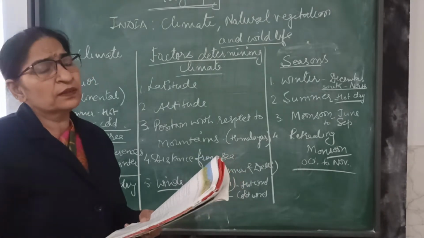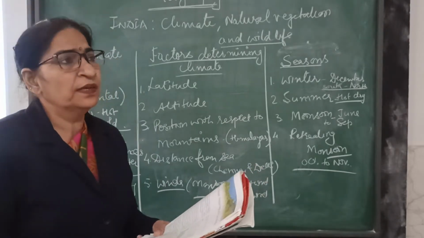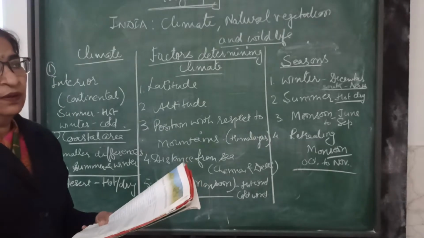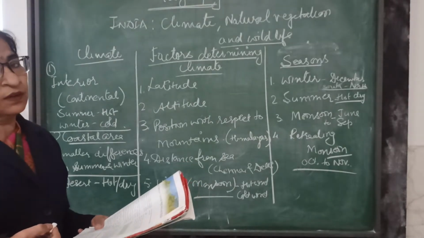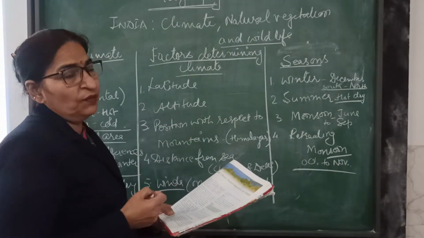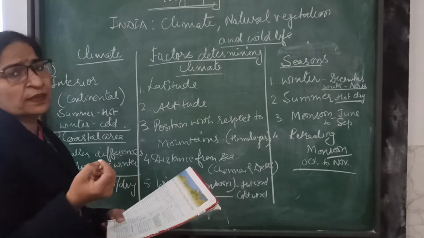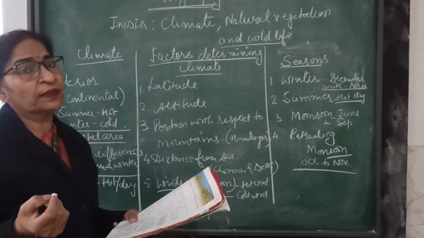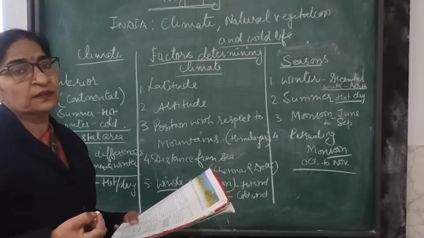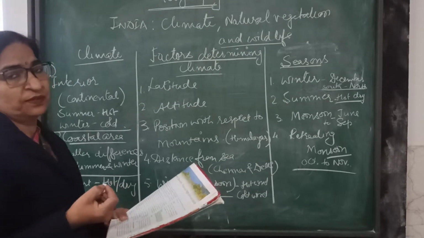Children, when we are discussing the wildlife or the vegetation of any country, we will first see the climate. What is the climate there? Climate is a main factor in determining the vegetation and the wildlife, and the different seasons are also there in the country. So, what is the climate? Climate means we are covering the temperature and how much rainfall there is. Air pressure is also a factor which determines climate.